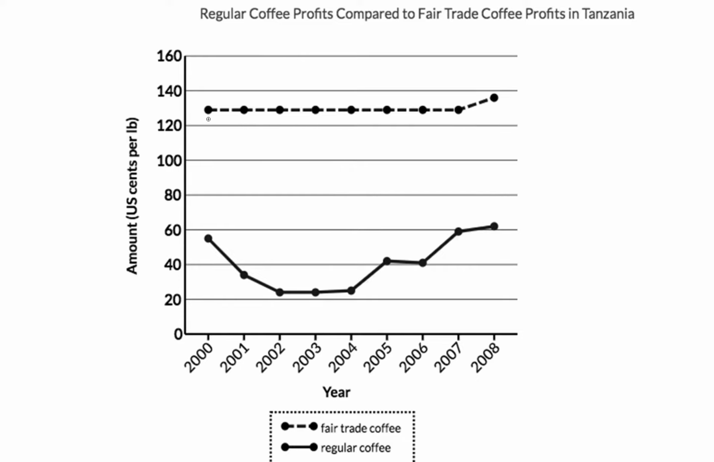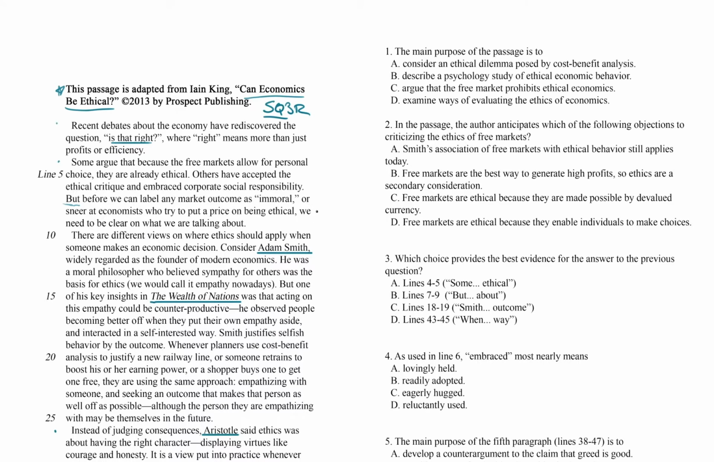It sells at about $1.30 per pound. You have $1.30 of profit to $1.39 versus conventional coffee, which seems to fluctuate between 60, 61 to just over 20 cents per pound. So we've looked at the graph. Let's take a quick spin through the questions, and then we'll do the question step, which is ask ourselves, what is this passage asking? So question number 1, the main purpose of the passage is to blank.